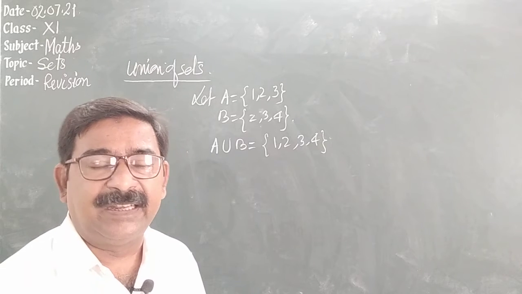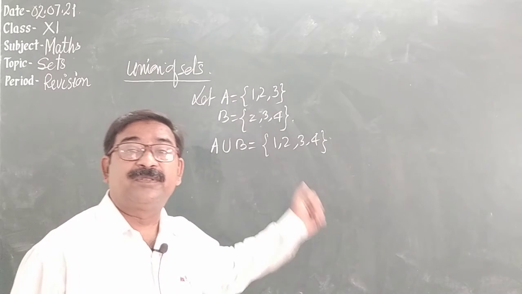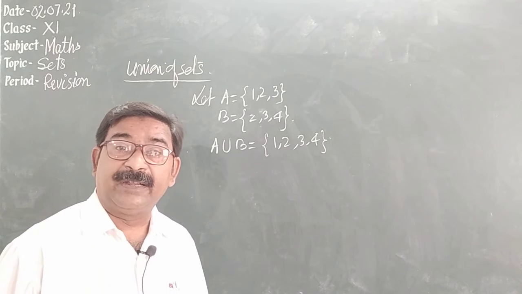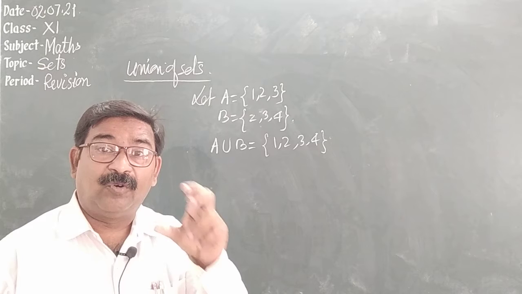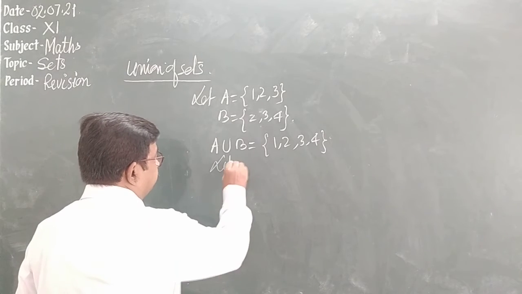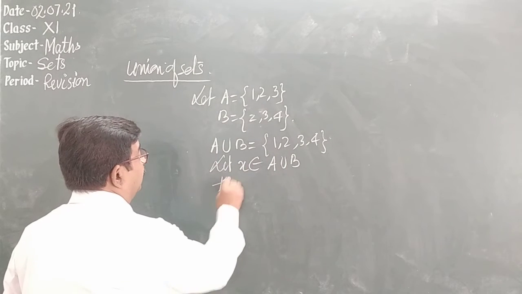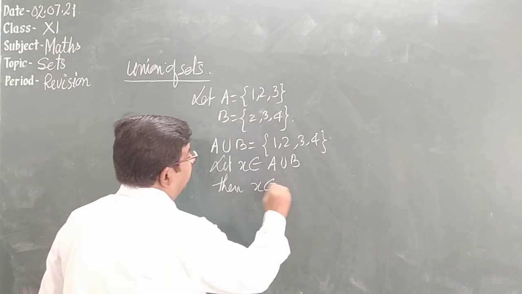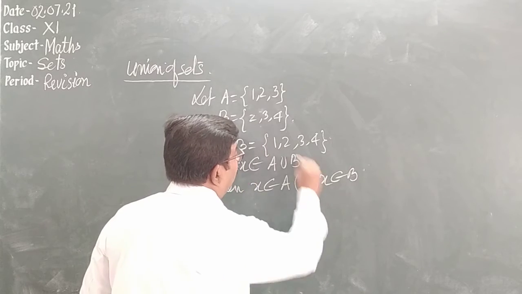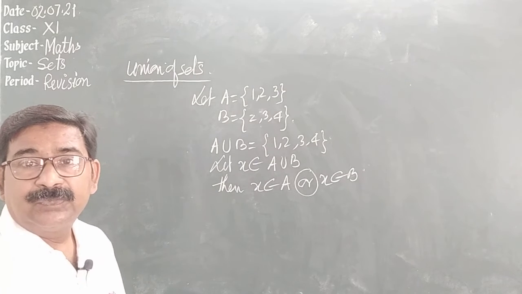We can say that the element is either from set A or from set B. The word or means: let X belong to A union B, then we say that X belongs to A or X belongs to B. This word or is used for the union. Got it?